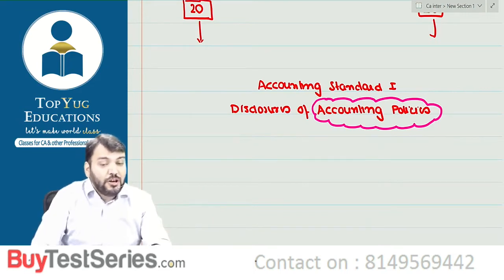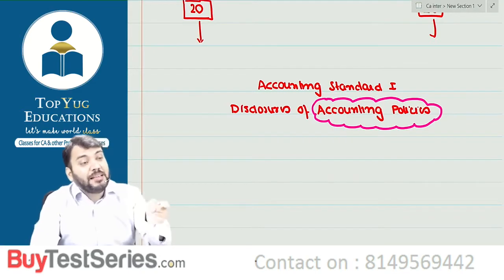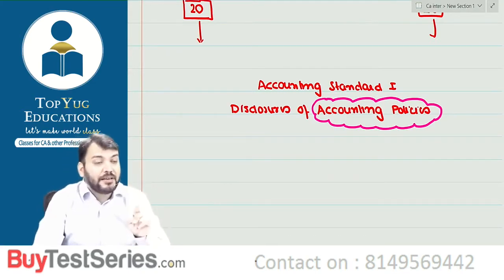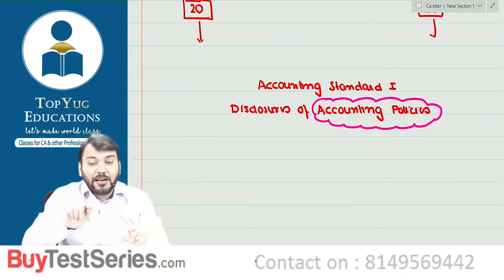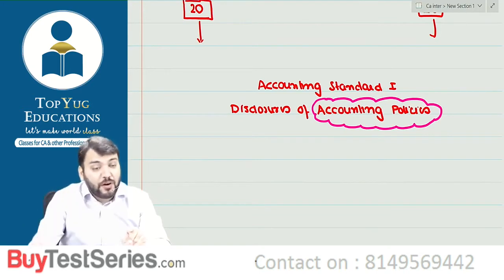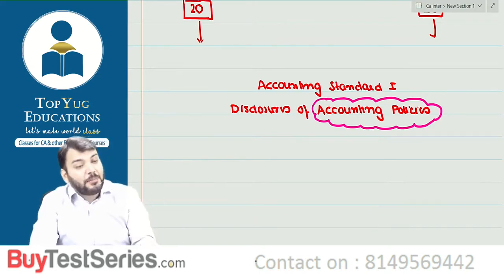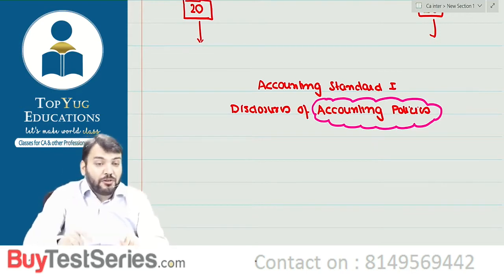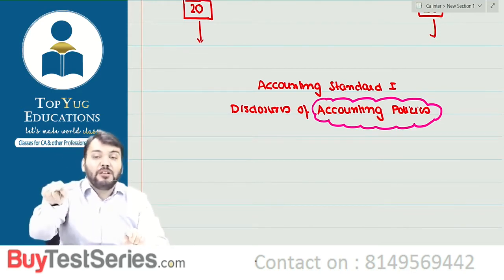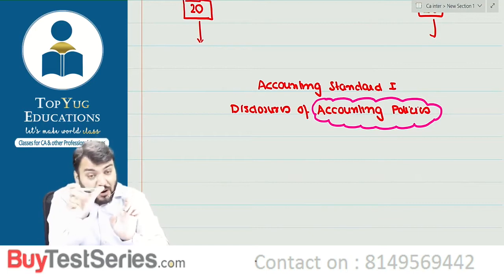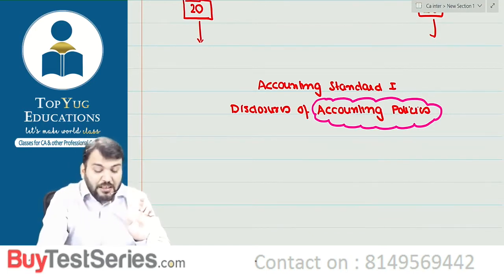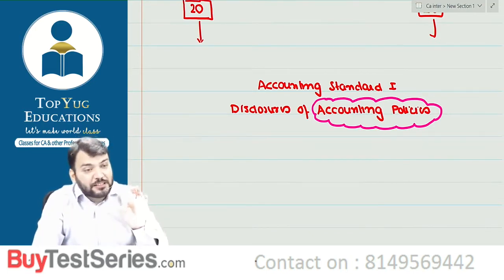Accounting policy for property plant and equipment is covered in AS10, correct. Accounting treatment for accounting policies for intangible asset is covered under AS26, correct now. But their disclosure of accounting policies is as per AS1.